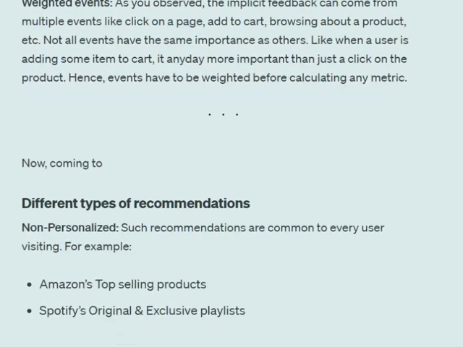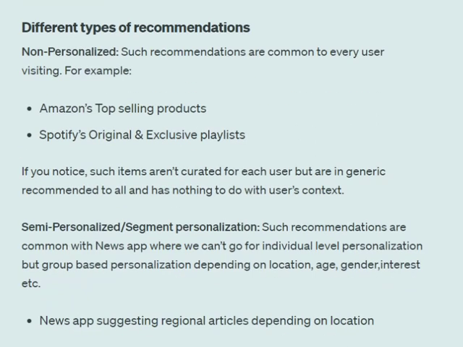Now coming to what are different types of recommendations. So basically, there are four types of recommendations that we'll be talking about. Non-personalized. Such recommendations are common to every visiting user. For example, Amazon's top-selling product. The top-selling product won't change for you as compared to some other guy X. It will remain the same for everyone.